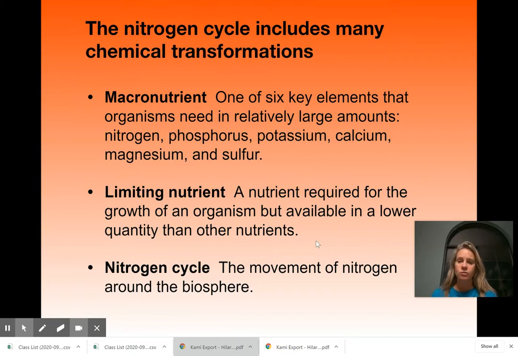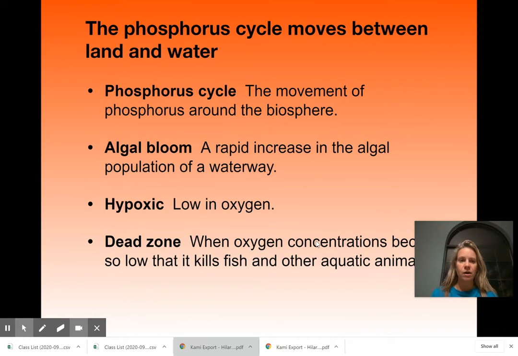Water would be a limiting nutrient. Phosphorus is, so all these cycles that we talked about are basically limiting nutrients, but nitrogen is a big one. And then we talked about the nitrogen cycle already. All right, so looking at the phosphorus cycle, so it's moving around the biosphere. So remember that the phosphorus cycle does not go into the atmosphere. So that's the only one that doesn't.